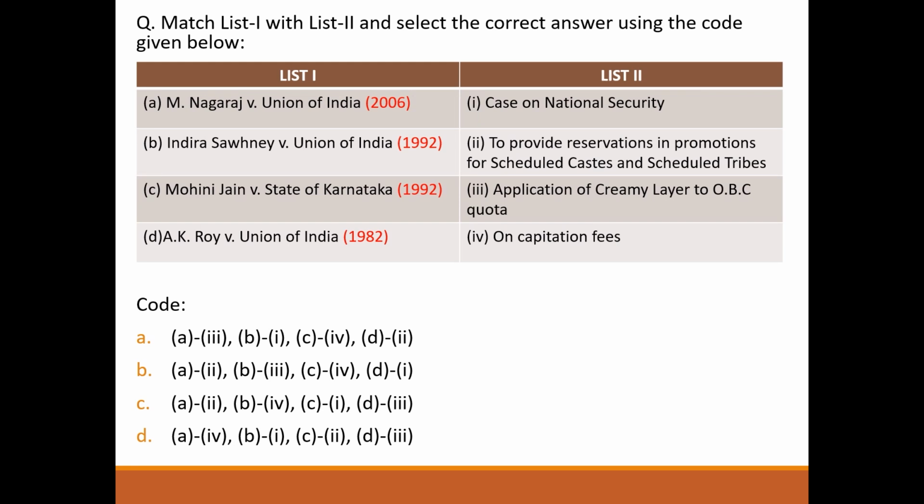Next question. Match the following. M. Nagaraj versus Union of India, to provide reservation in promotions for scheduled castes and scheduled tribes. Indra Sawhney versus Union of India, application of creamy layer to OBC quota. Mohini Jain versus State of Karnataka, on capitation fees. A.K. Roy versus Union of India, national security. So answer will be option B.